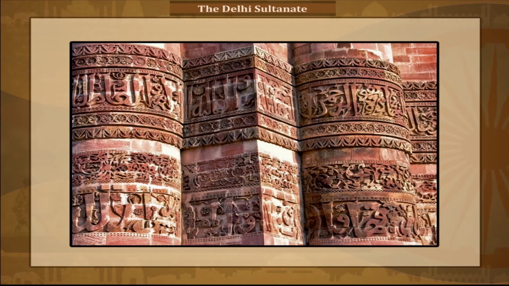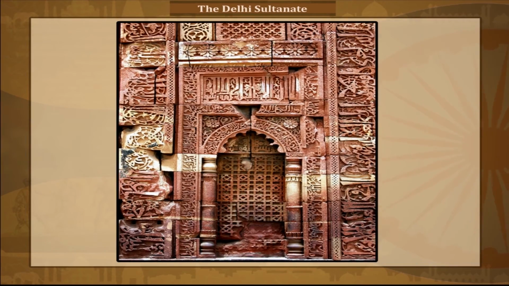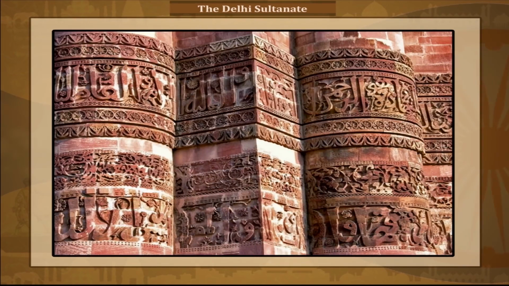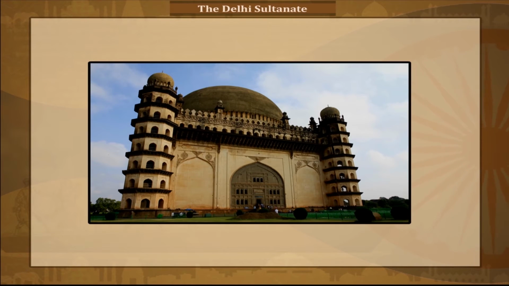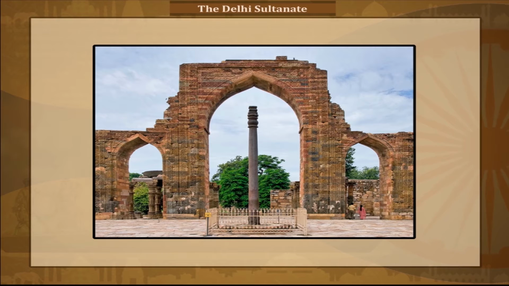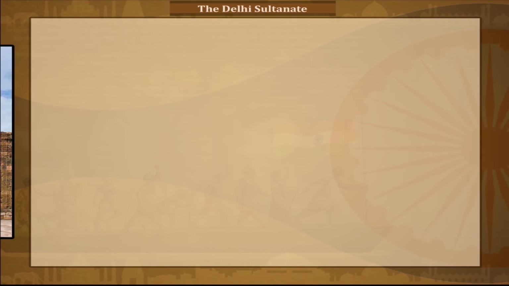Arches, domes, and minarets were built instead of pillars to support the roof of the buildings. The use of red sandstone to make buildings was common during this period. Most buildings were decorated with floral and geometrical designs. Some fine examples of calligraphy, like engravings of the verses of the Quran, can be seen on the walls. Qutub Minar, Jama Masjid, the Hindola Mahal, Gol Gumbaz, and Jahaz Mahal are some of the monuments built during this period.